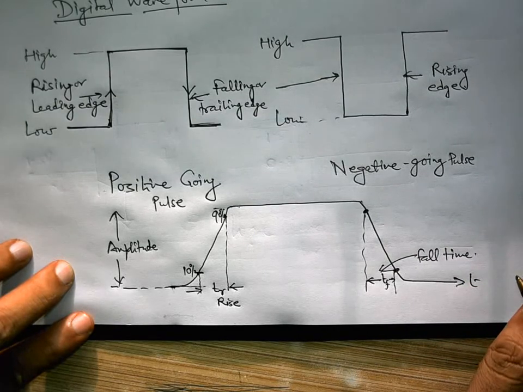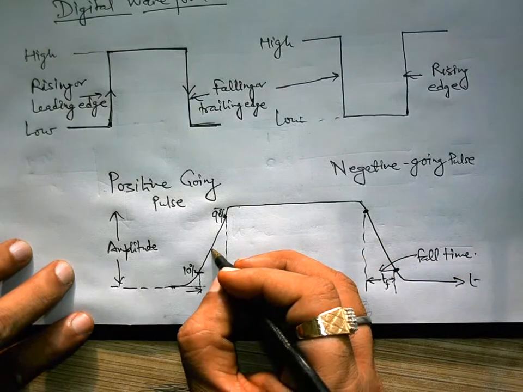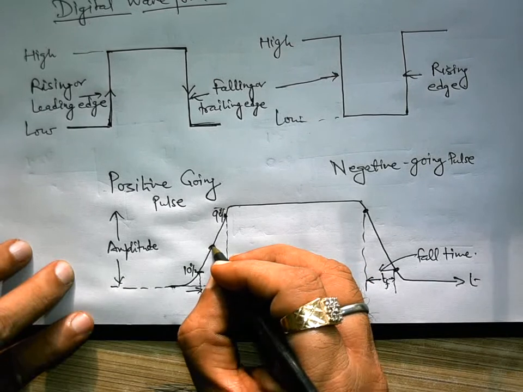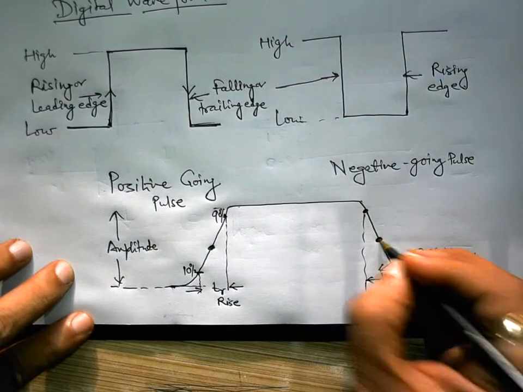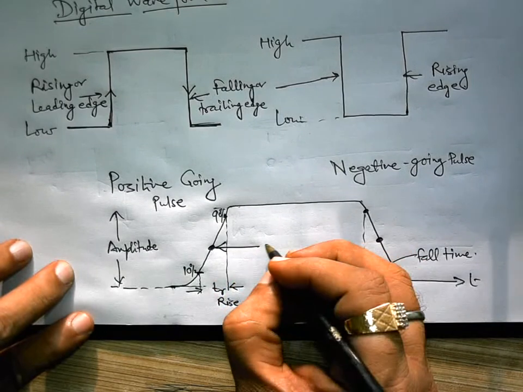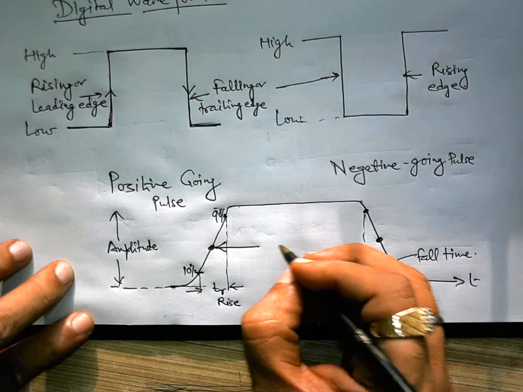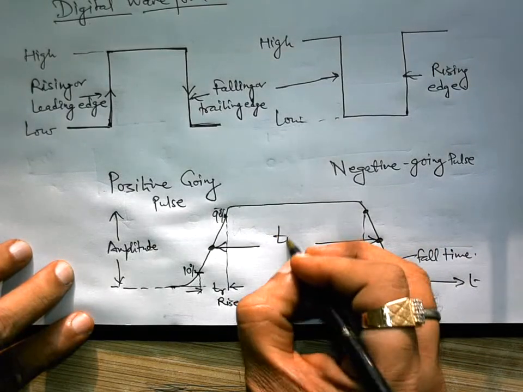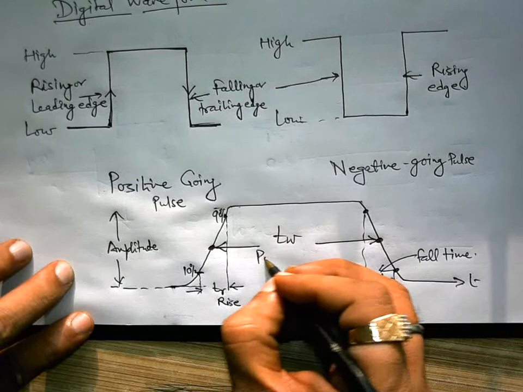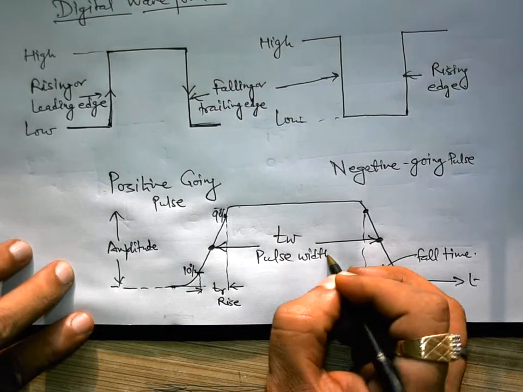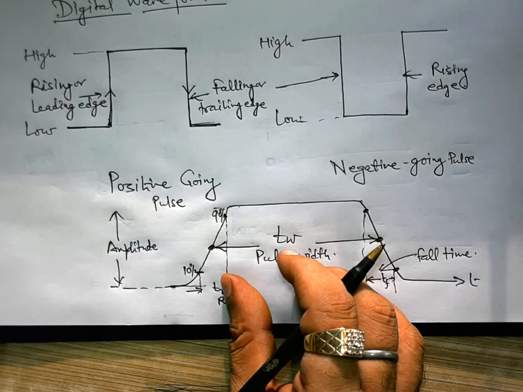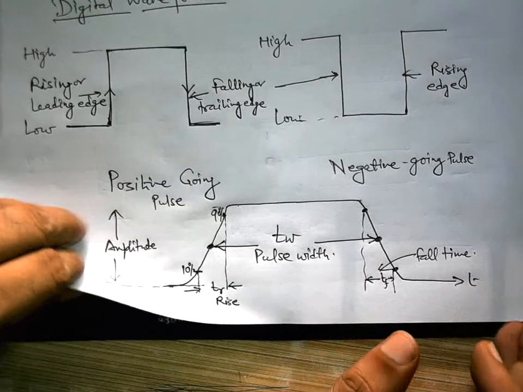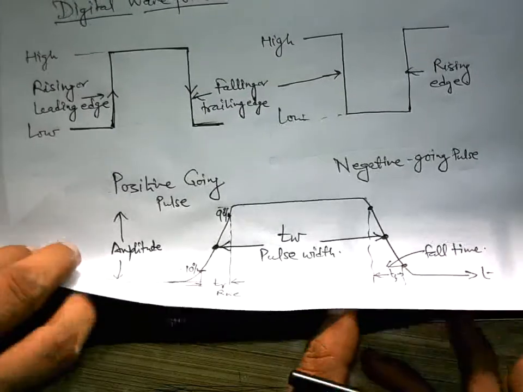Now, what is the pulse width or pulse duration? It is measured between the 50% of the rising point and 50% of the falling point. So the time difference between attaining 50% on the rise and 50% on the fall is known as pulse width. So these are the different points to be known. We should know them very well on the digital waveform.